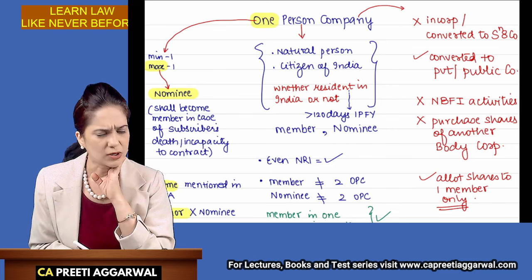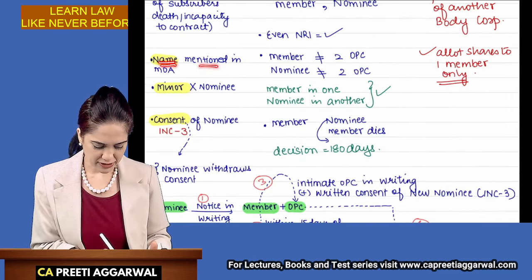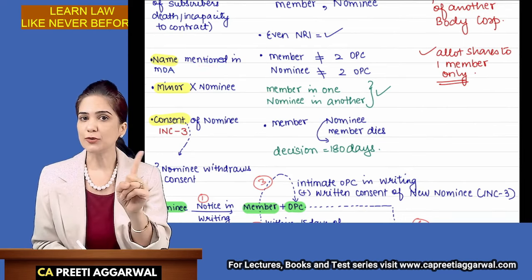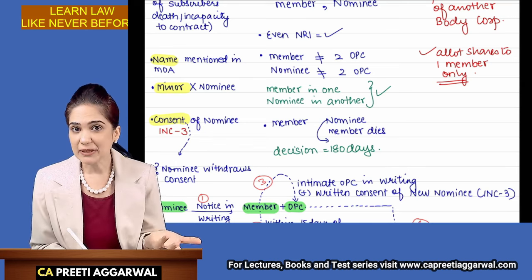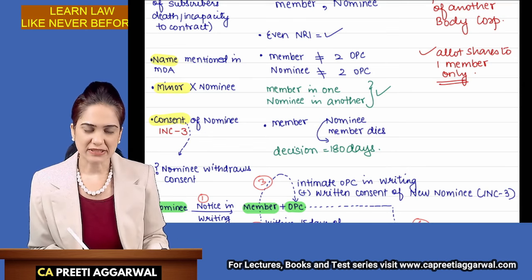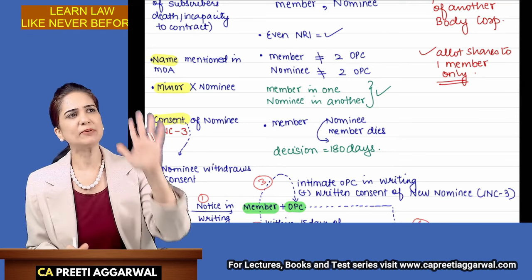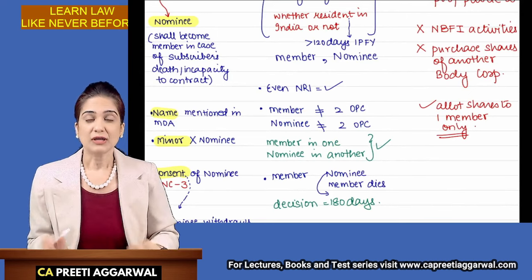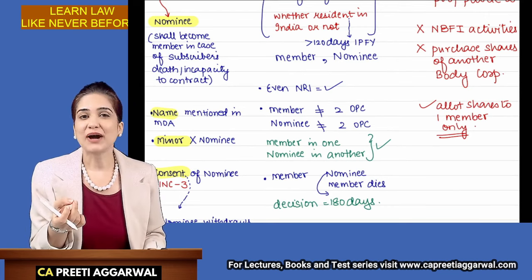How will I know who is the nominee? The name of the nominee is mentioned in the memorandum. Can a minor become a nominee? No, a minor cannot become nominee. Minor cannot even be the member of the OPC. So minor cannot be a nominee. Can I write any person's name as a nominee? Anyways, this is just a formality. No, the person whose name you write, he will have to give his consent to act as a nominee.